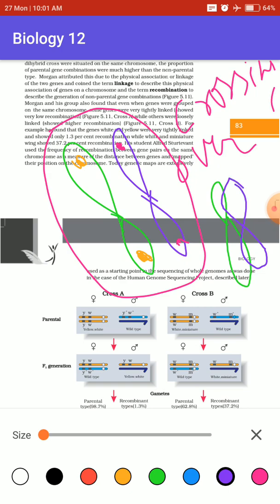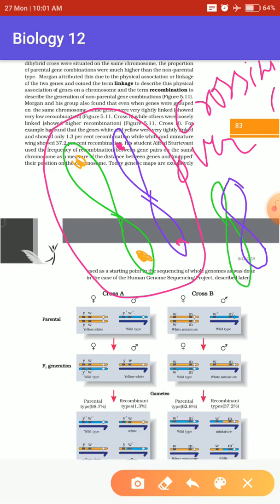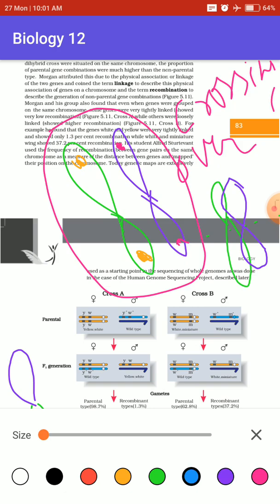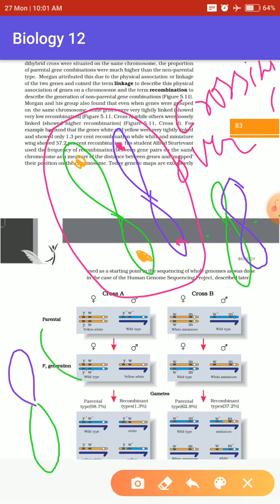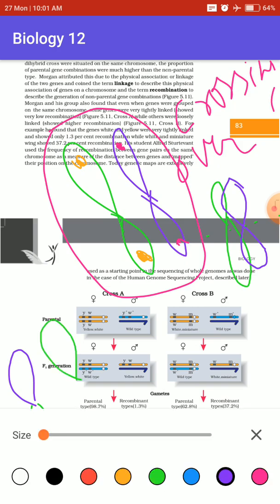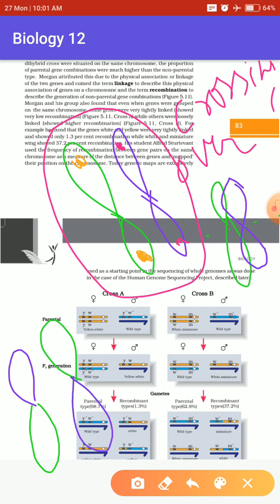When they overlap with each other, what happens? I will show you another concept. When they just overlap with each other, there is a chance that the lower part of one gene will get the upper part of another gene, and one part of a gene will get the lower part of another gene.